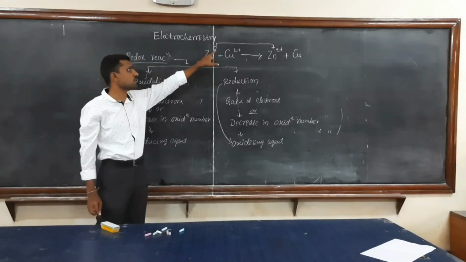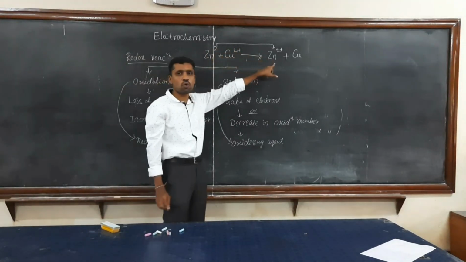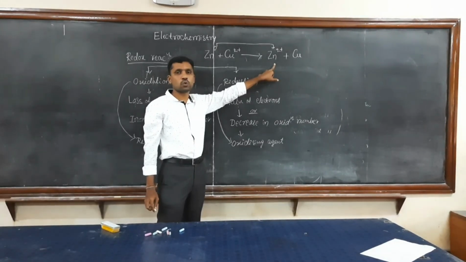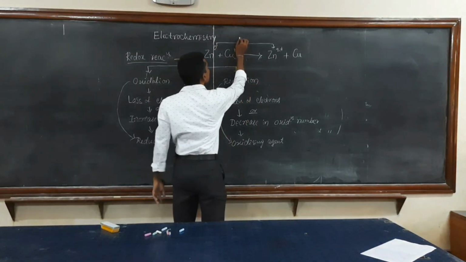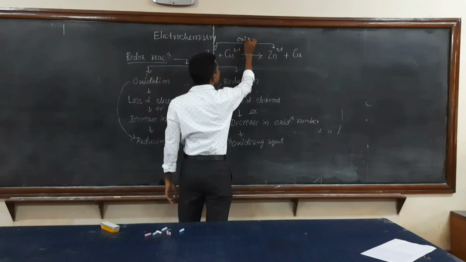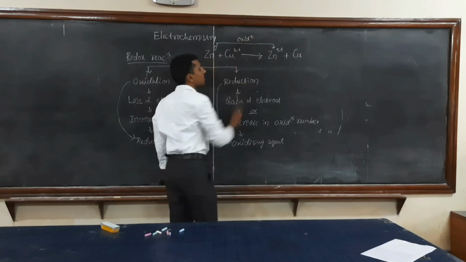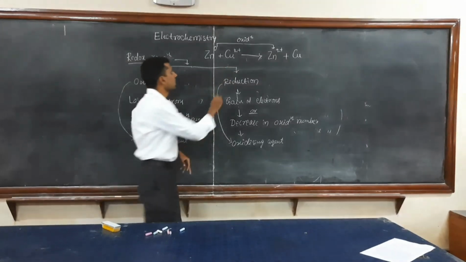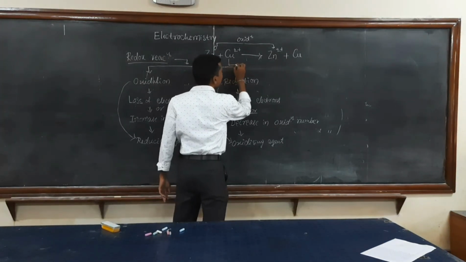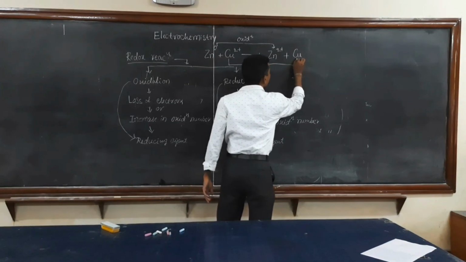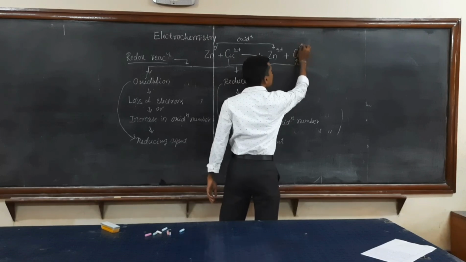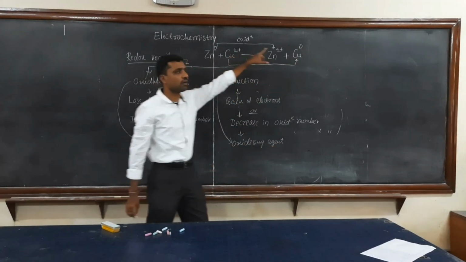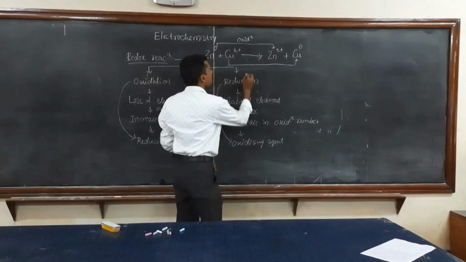Zn's oxidation state is 0, and when it undergoes oxidation, it becomes Zn2 plus. Therefore it is called oxidation. Similarly, when copper 2 plus undergoes reduction, it absorbs 2 electrons and becomes copper, with oxidation state 0. The 2 plus is converted to 0, so it is reduction.